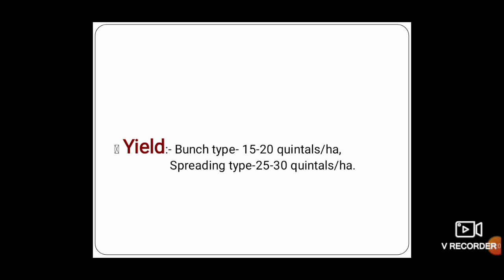Next one is yield. The bunchy type of varieties gives a yield of 15 to 20 quintals per hectare, and the spreading types give 25 to 30 quintals per hectare.